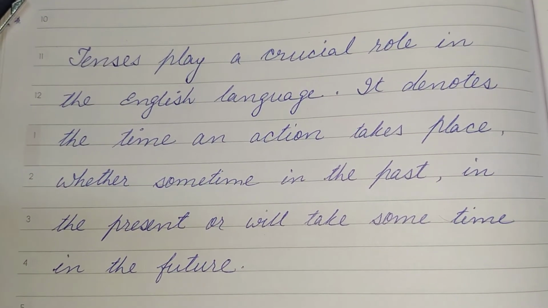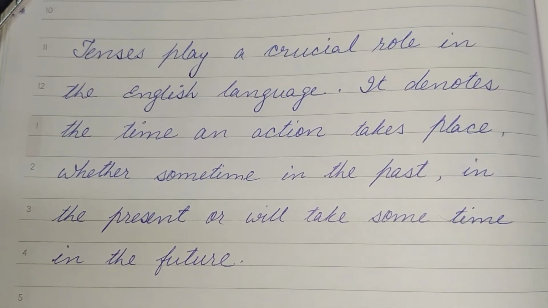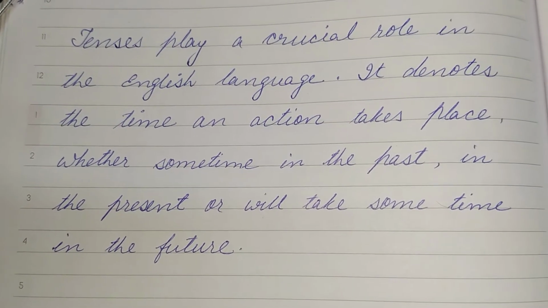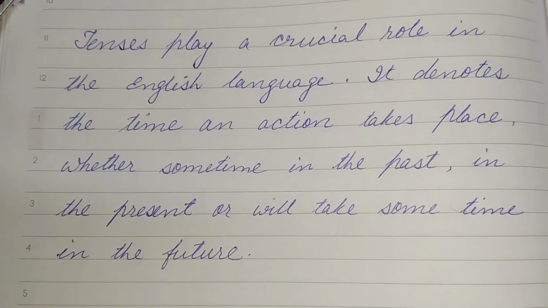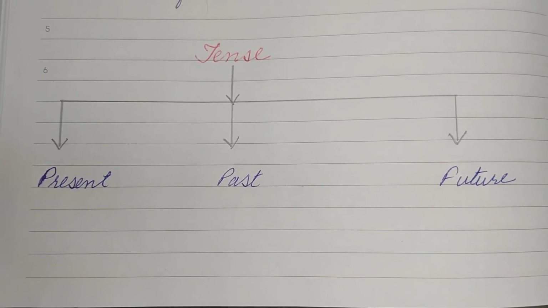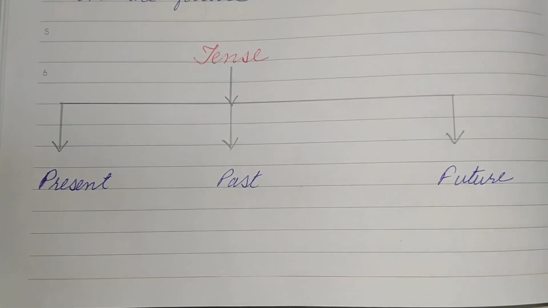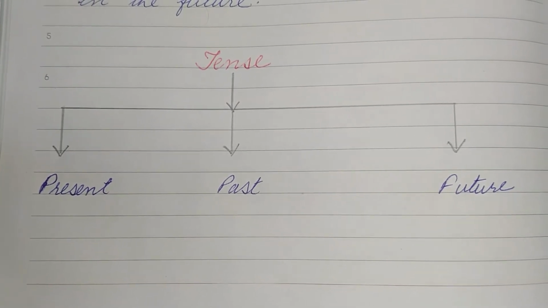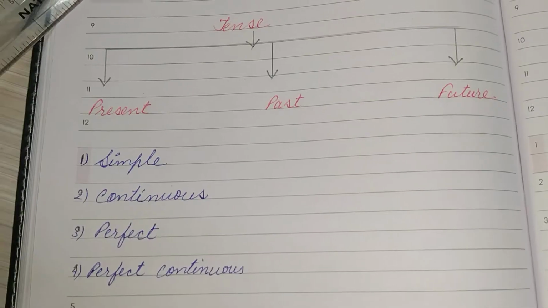So tenses play a crucial role in the English language. It denotes the time an action takes place, whether sometime in the past, in the present, or will it take some time in the future. So we divide tense into three kinds. First is your present tense, the second one is your past tense, and the third one is your future tense. So generally we can say that tense has three kinds.